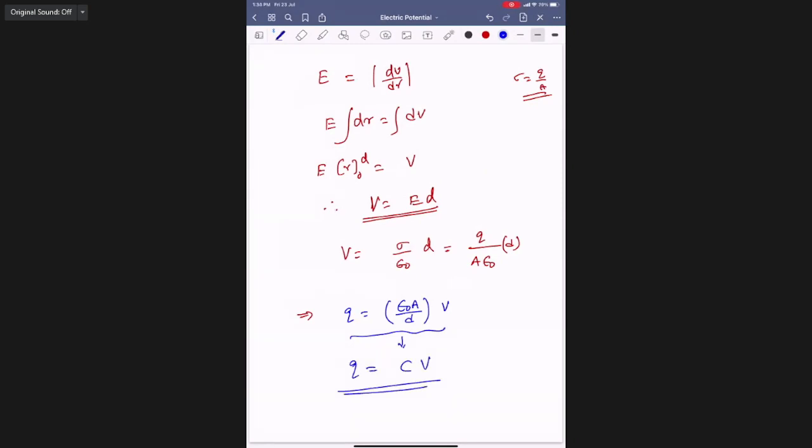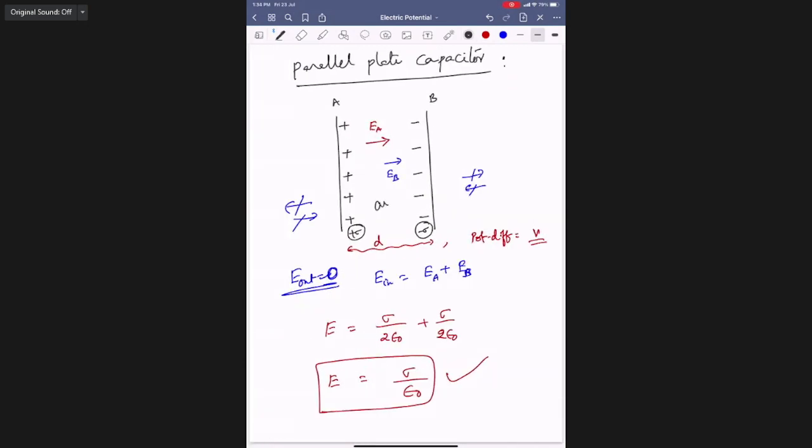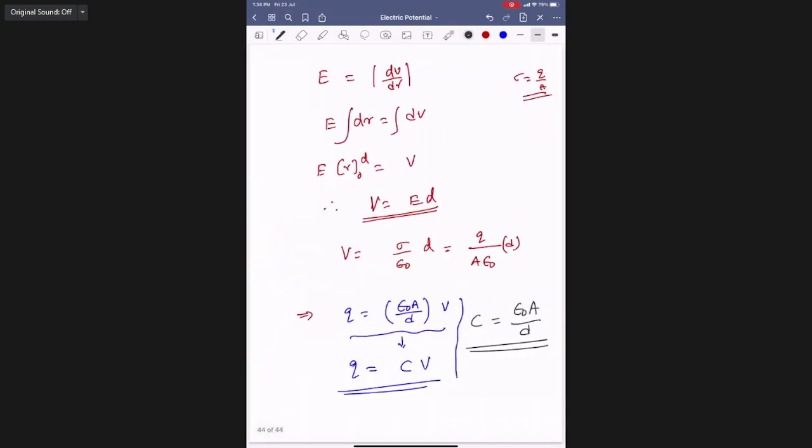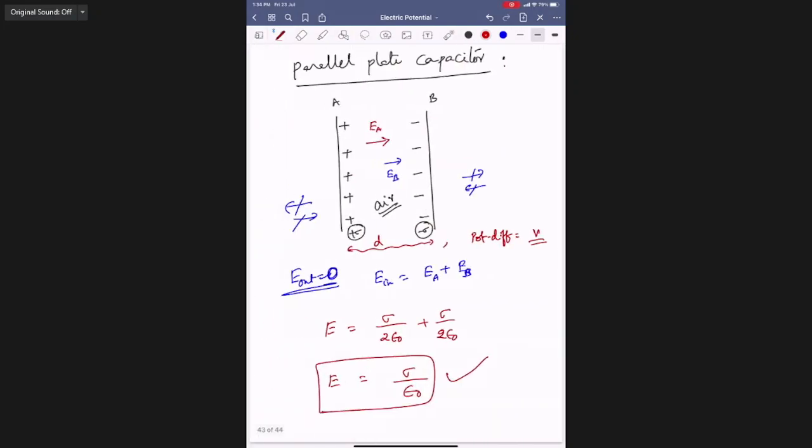Therefore, from these two conclusions, we can say that the capacity of a parallel plate capacitor is epsilon naught A by d. This is called the capacitance of a parallel plate capacitor. Is it depending on the charge on the plates, or only the area, the separation and the medium? Area, separation and medium. That's right. Copy this.